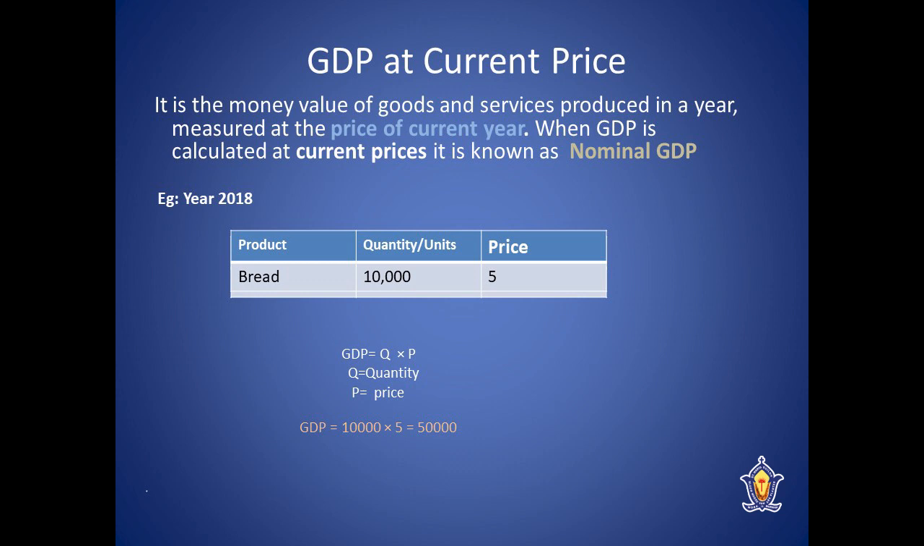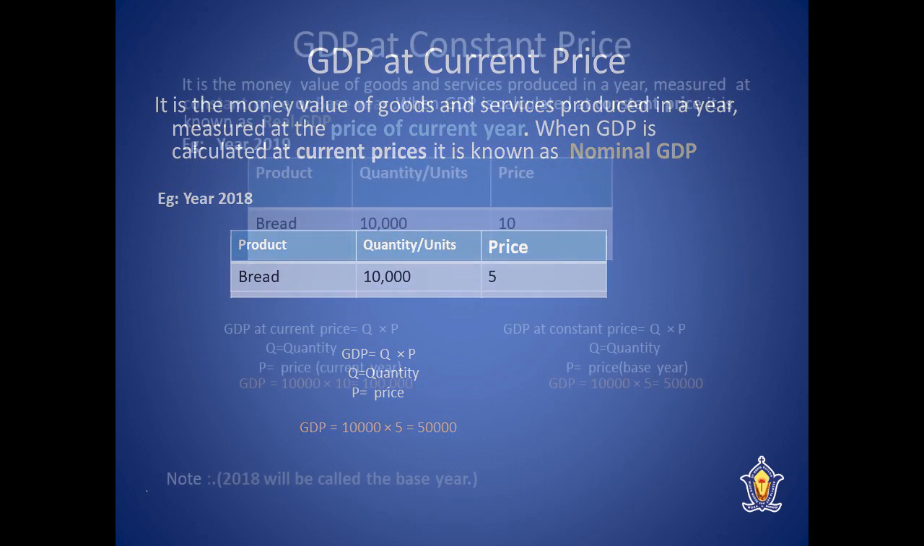For example, suppose a country only produces bread, then in the year 2018 it has produced 10,000 units of bread and its price was rupees 5 per bread. The GDP at current price is equal to Q into P, where Q means total quantity produced and P means price per unit. So we will get 50,000 as GDP at current price.